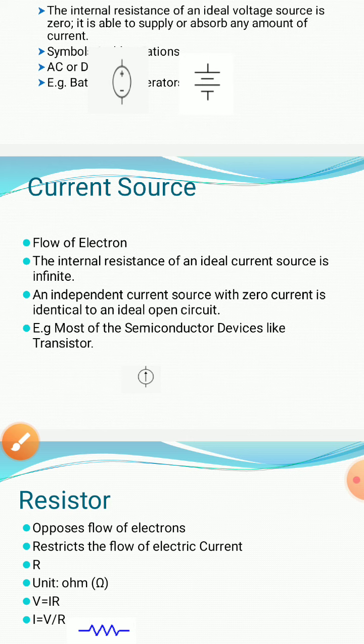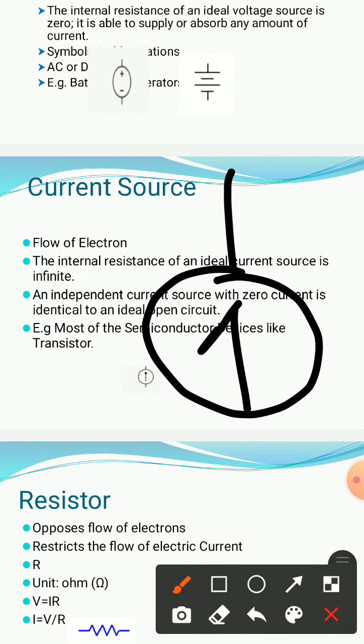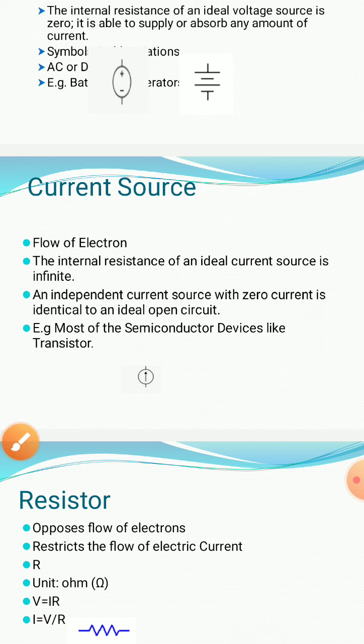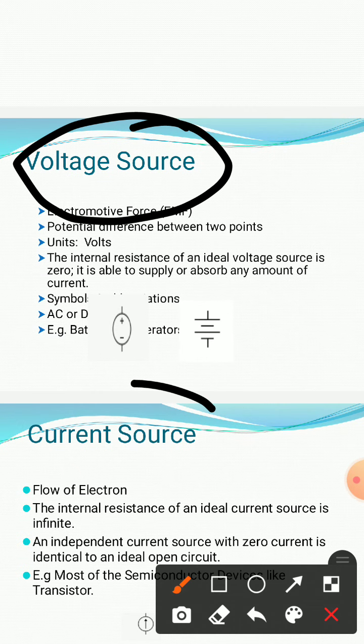Okay, and most semiconductor devices, like a transistor, are a very good source of current. Current source is generally drawn like this, and we will represent the current source as per the direction of this arrow. Now these are the active elements. Voltage source is an active element and the current source is another active element.